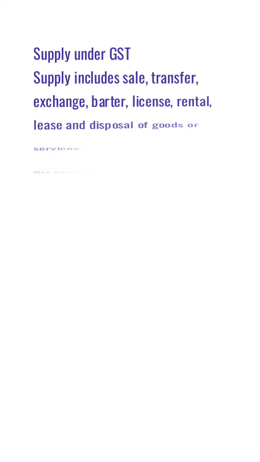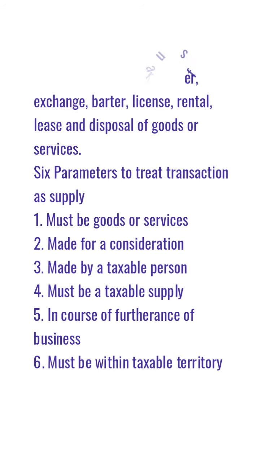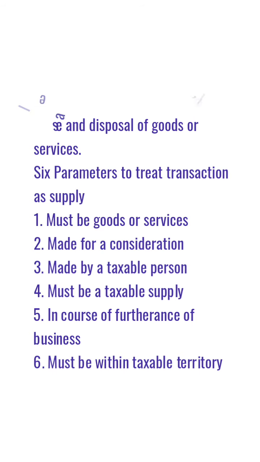Supply under GST. What is supply? Supply includes sale, transfer, exchange, barter, license, rental, lease, and disposal of goods or services. There are 6 parameters for treating a transaction as supply.